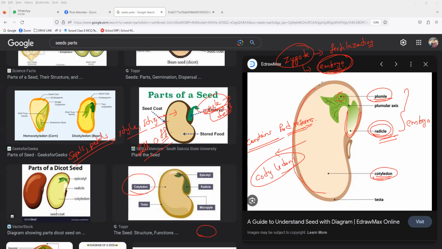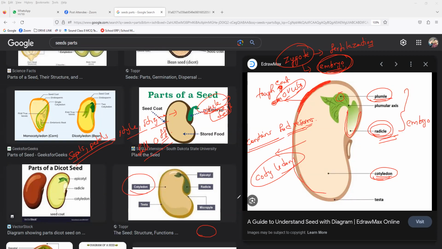Now, there will be a protective coating for this entire embryo. Who will develop this protective coating? Just now I told you. A tough coat. Everyone, who will develop it, guys? A tough coat is developed by the ovule. Clear? So the ovule only will develop this tough coat, and then it will turn into the seed.